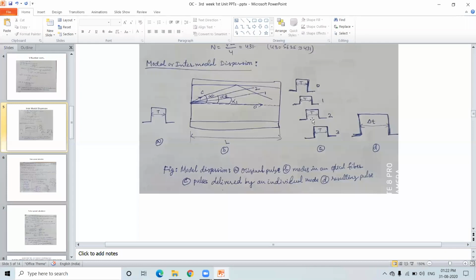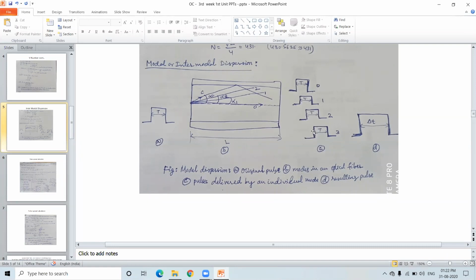So this is reaching after the second mode. You can also observe here: this is the starting time of this pulse, this is the reaching time of the first, 0 order mode, and this is the reaching time of the last or critical mode pulse.